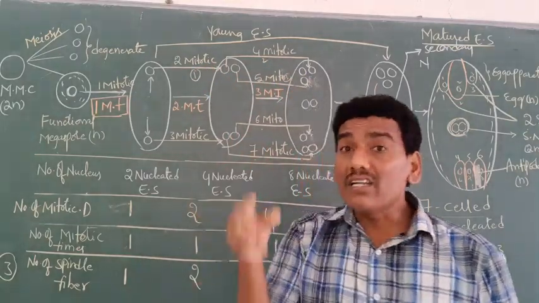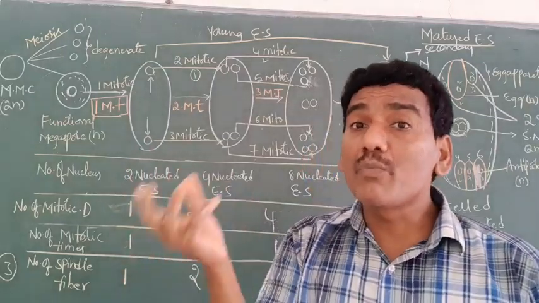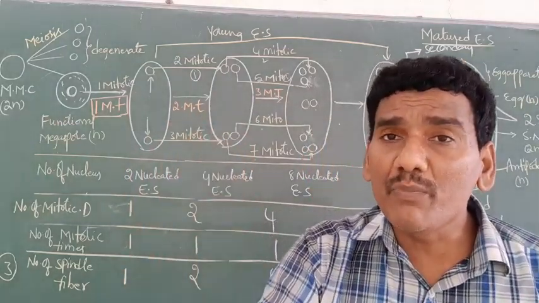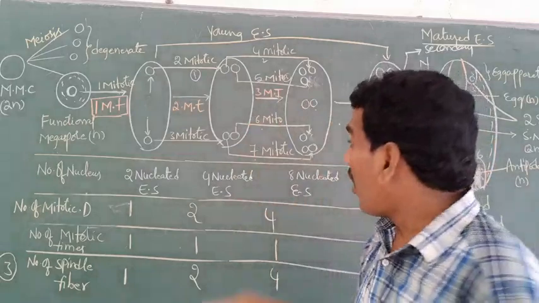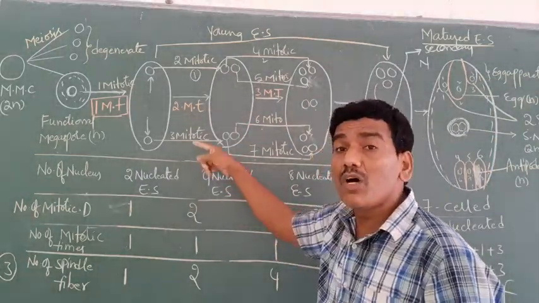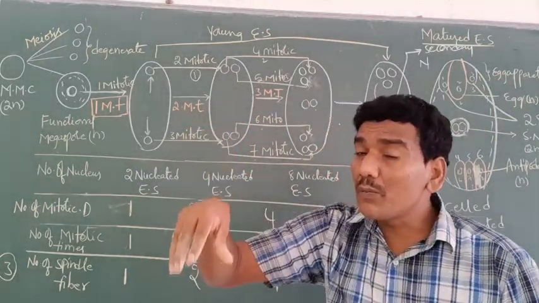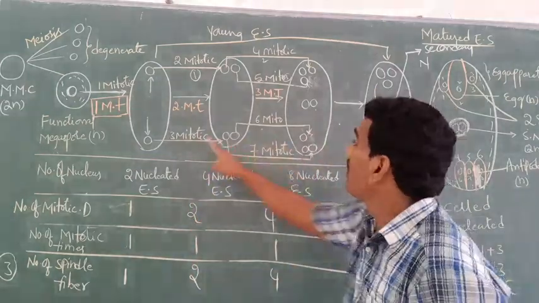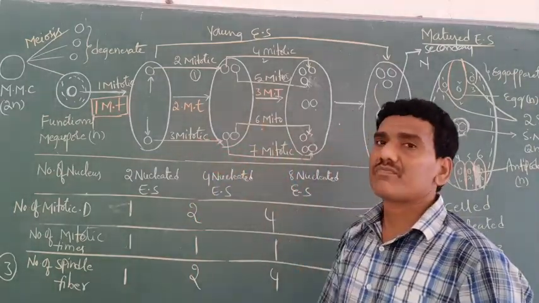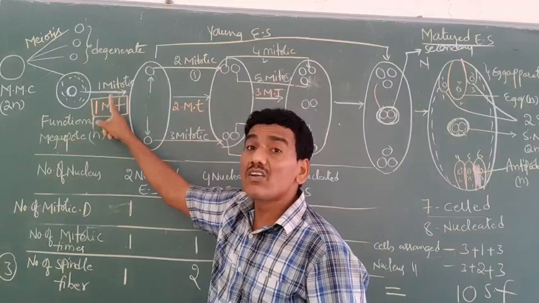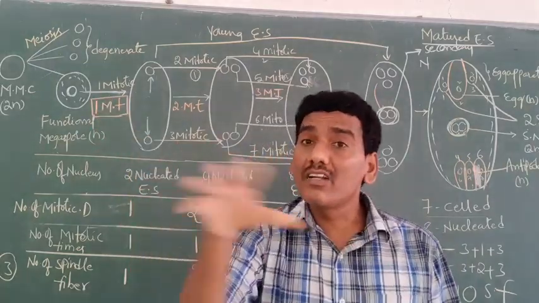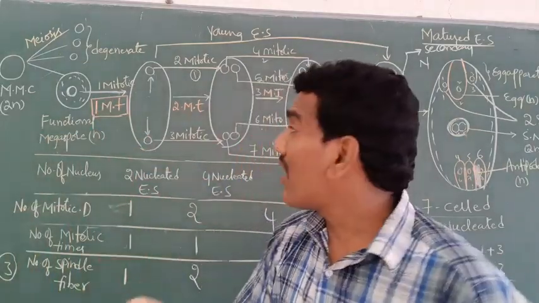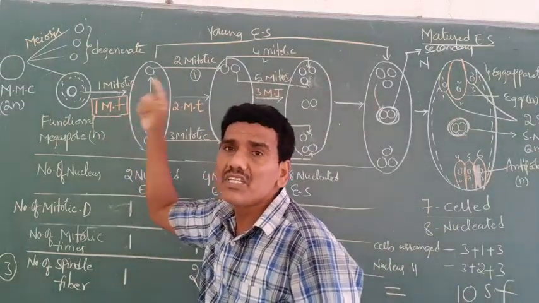Towards the micropylar end, 3. Towards the chalazal end, 1, 2, 3. This mitotic division exactly occurred at the middle portion. Have you not considered this mitotic division?